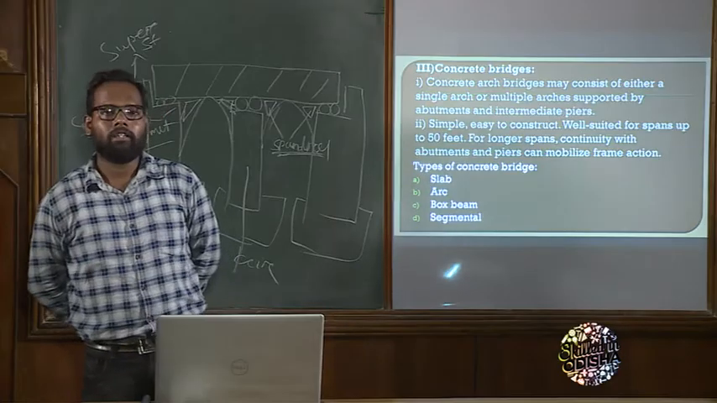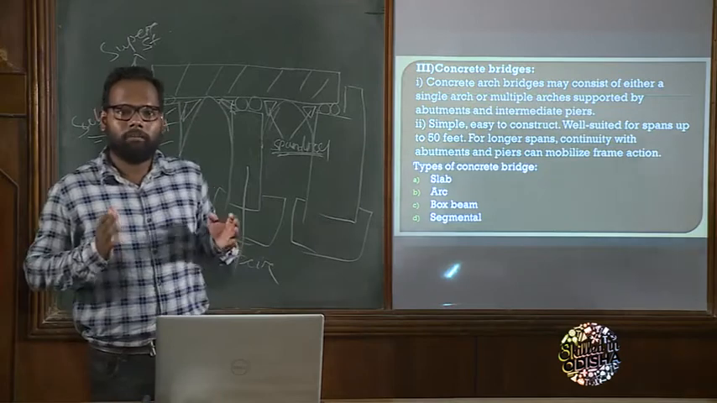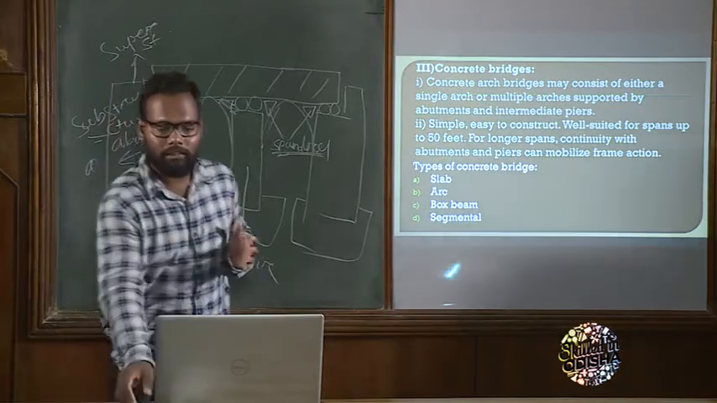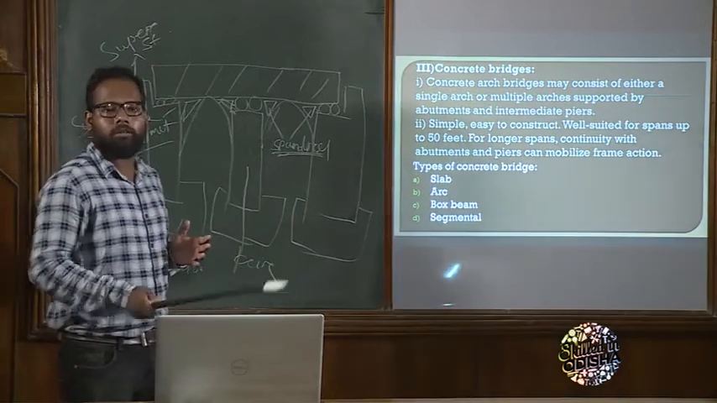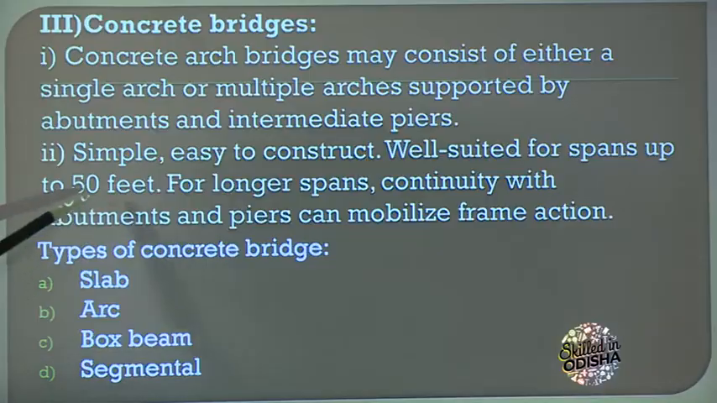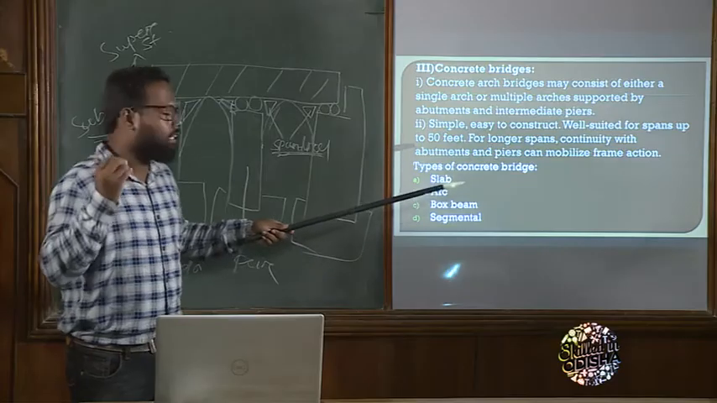What does it mean? Look, if the length of the bridge is small, then we need only one span, which is suitable for 50 feet. If a bridge is required for 50 feet, then we go for a single span. If we need more than that, let me give an example.